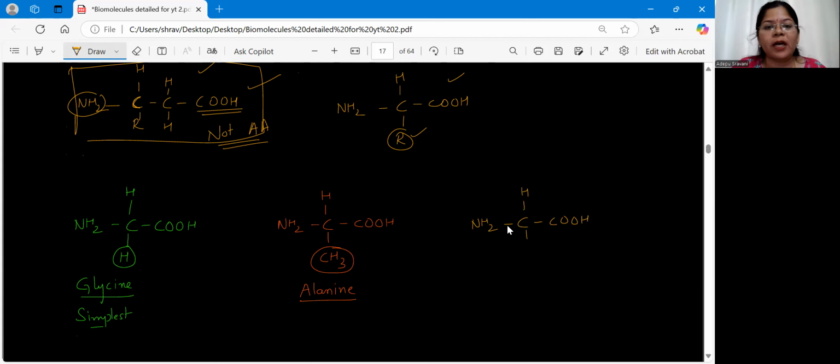So coming to the R group, if I replace it with an alcoholic functional group, this will be your serine. Serine is an amino acid which has alcohol as its functional group. So these are the three examples which are also mentioned in your textbook. You have to learn these examples. Clear? Structures you have to learn.